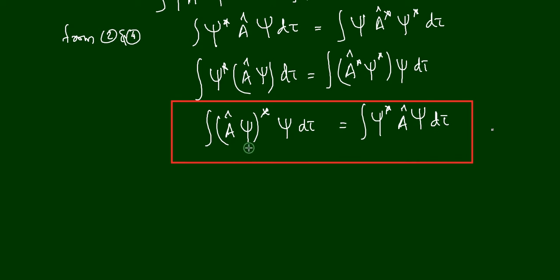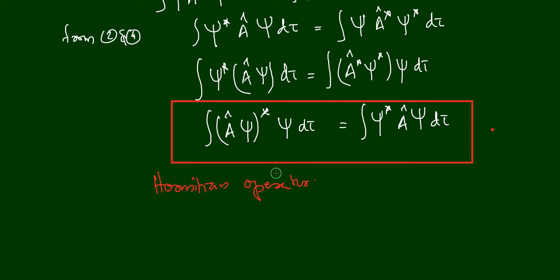If the operator holds this condition, that ∫ (Âψ)* ψ dτ is equal to ∫ ψ* Â ψ dτ, then we can call this operator a Hermitian operator. So Â is a Hermitian operator.